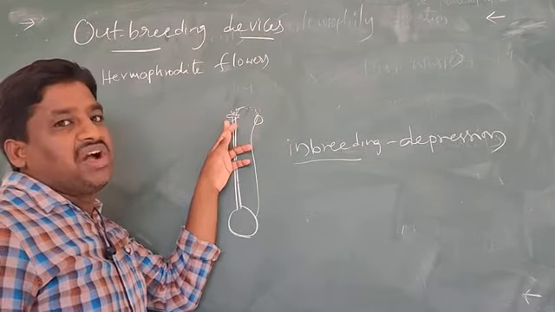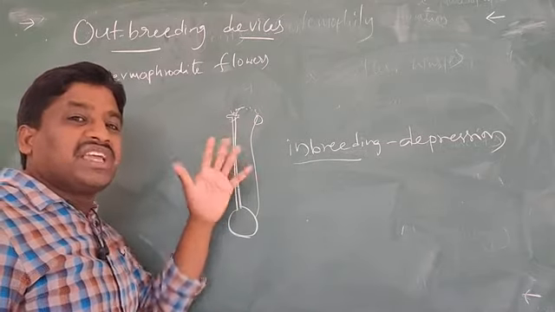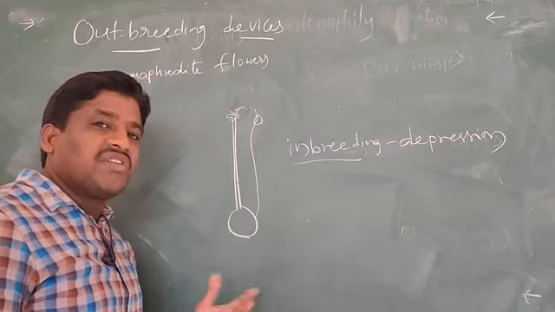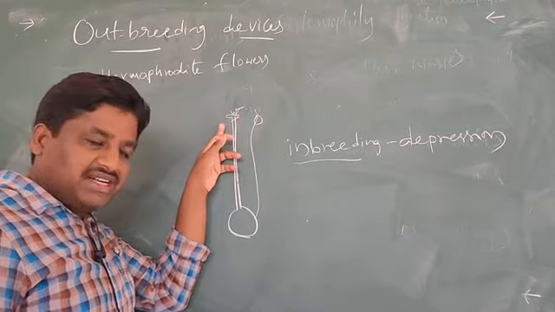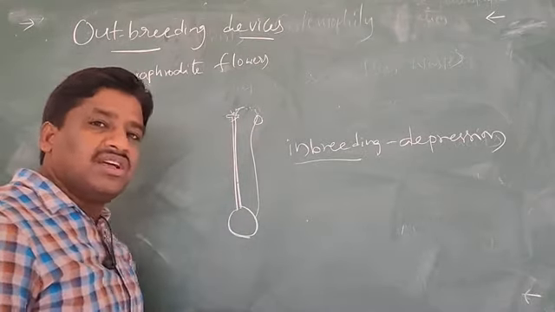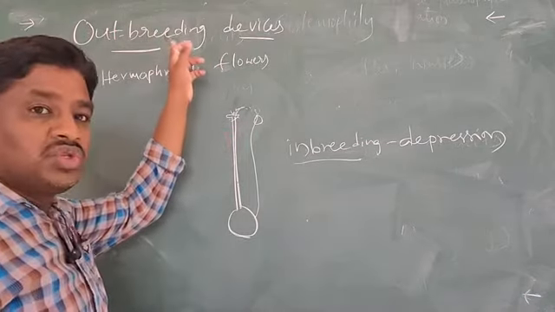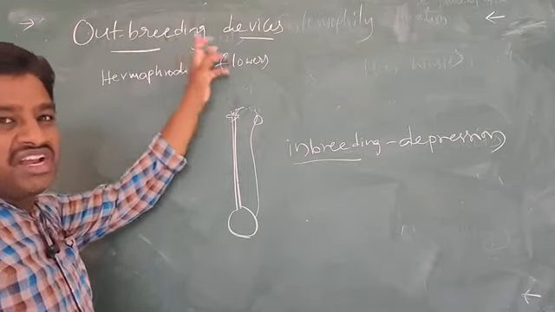The pollen grain has landed, but the stigma is not receptive. Such a condition, what will happen? Here self-pollination is prevented, favoring cross-pollination. Such devices we can see in plants, we call outbreeding devices.